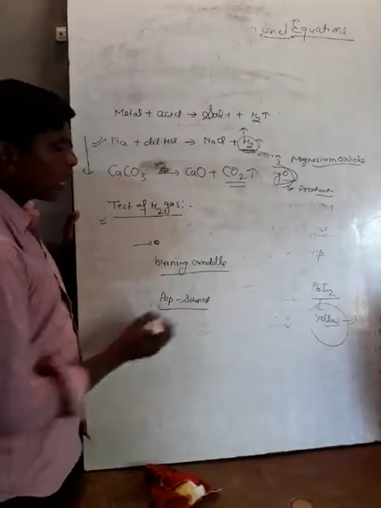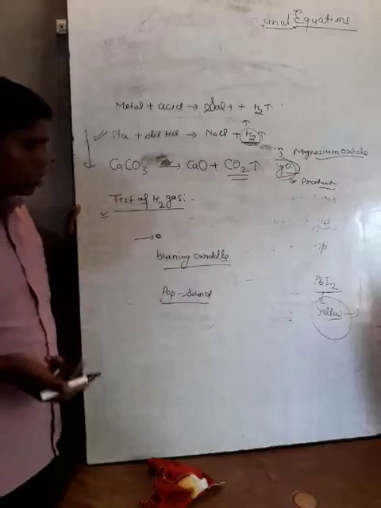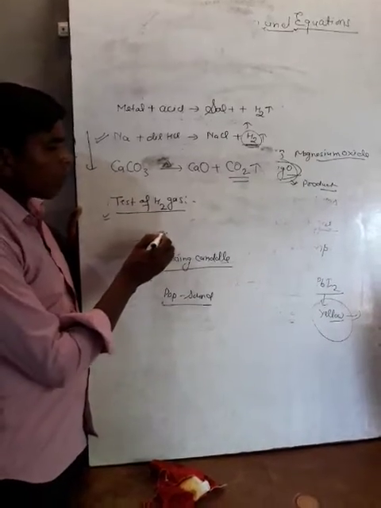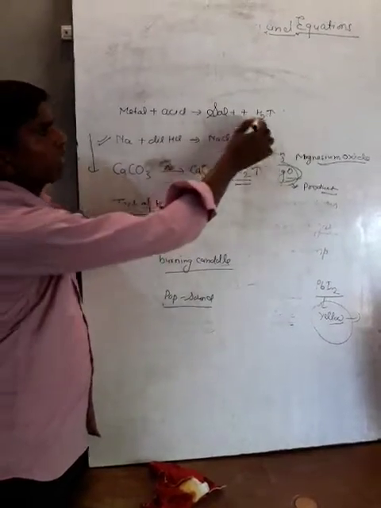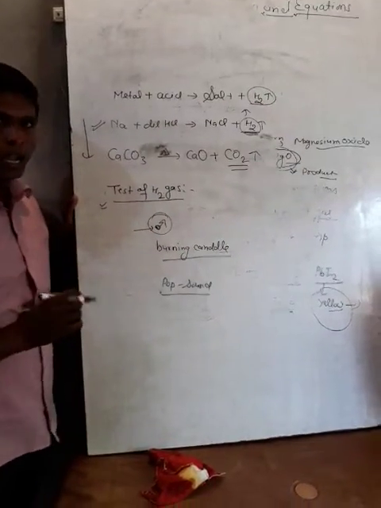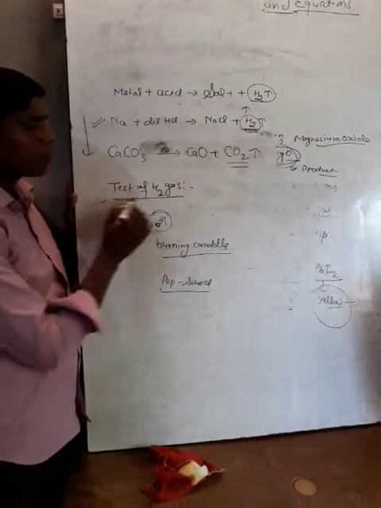If that gas burns with a pop sound, then we understand that the evolved gas is hydrogen gas.